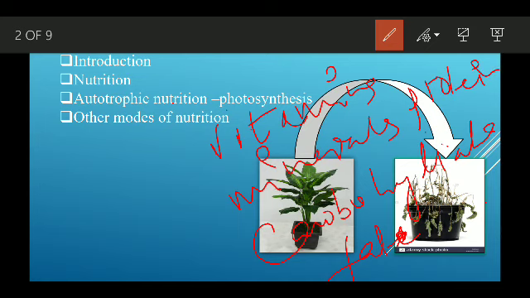All these are called nutrients. These nutrients we get from the food, or we can say the living organism gets these nutrients from the food.